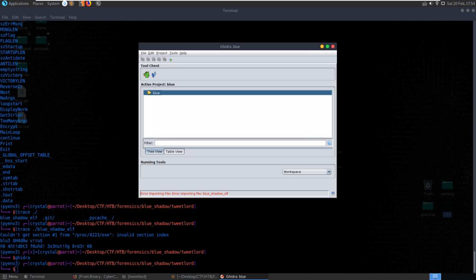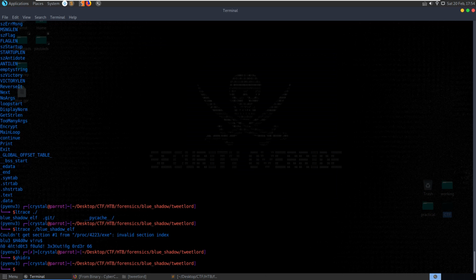Error importing, okay. Not good. So we're not able to open that up in Ghidra either. Let's see what else we can do.